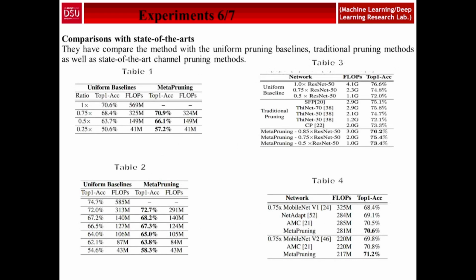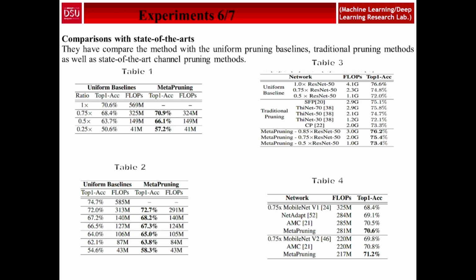And we see the next experimental stage, the comparison with the state of the art. They have compared the method with the uniform pruning baseline, the traditional pruning method, as well as the state of the art channel pruning method. So in the first table we see MobileNet V1, where the input vector of the pruning net is the number of channels in each layer.